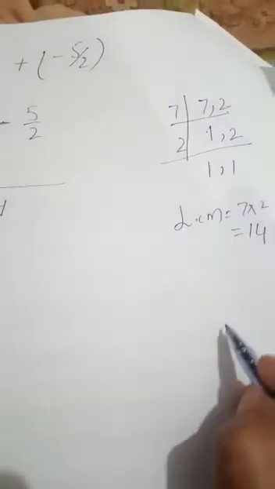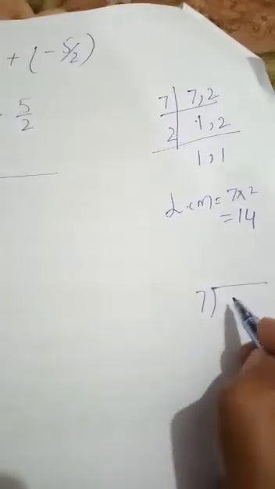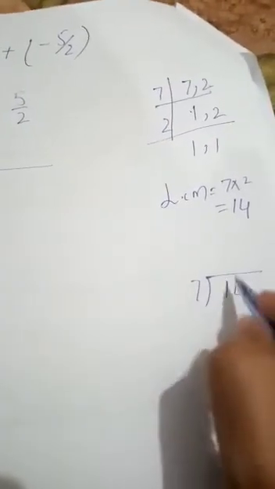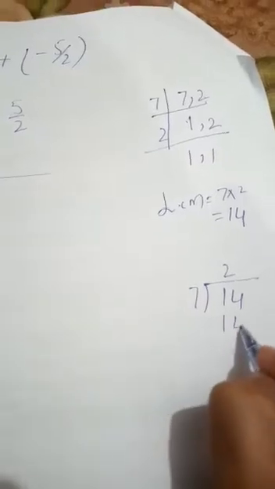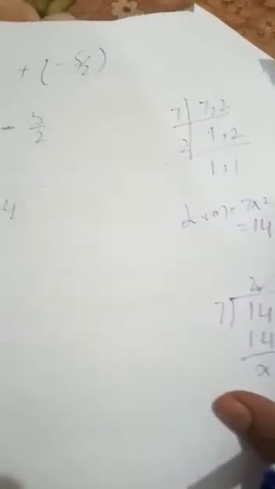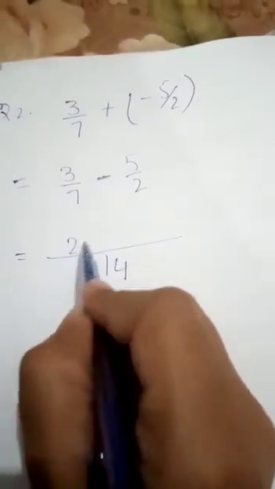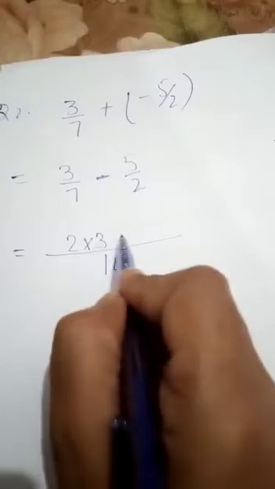Now our first fraction is 3 by 7. Students, now 7 is our divisor and 14 is the dividend. 7 2s are 14. Now 2 is the quotient. Now this quotient is multiplied with the first fraction's numerator: 2 multiplied by 3. Now our second fraction is 5 by 2.